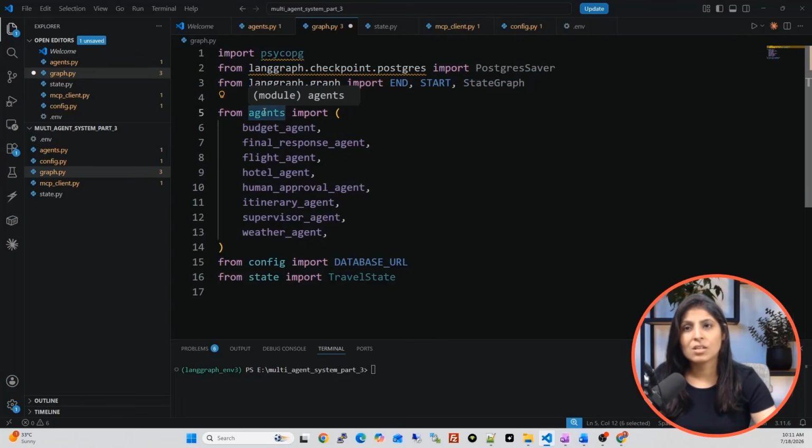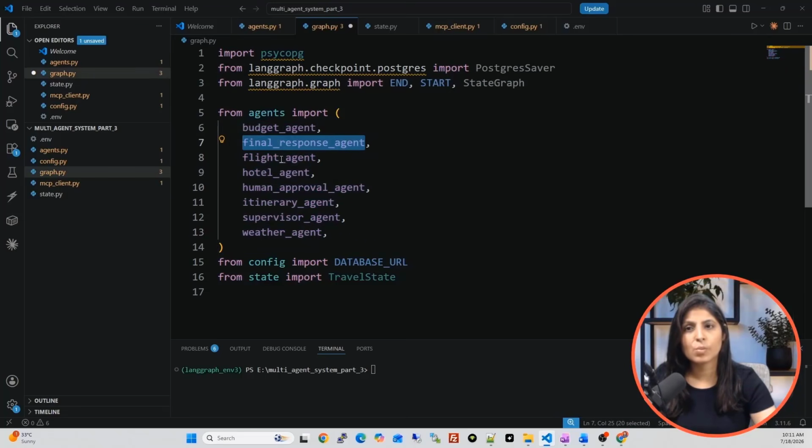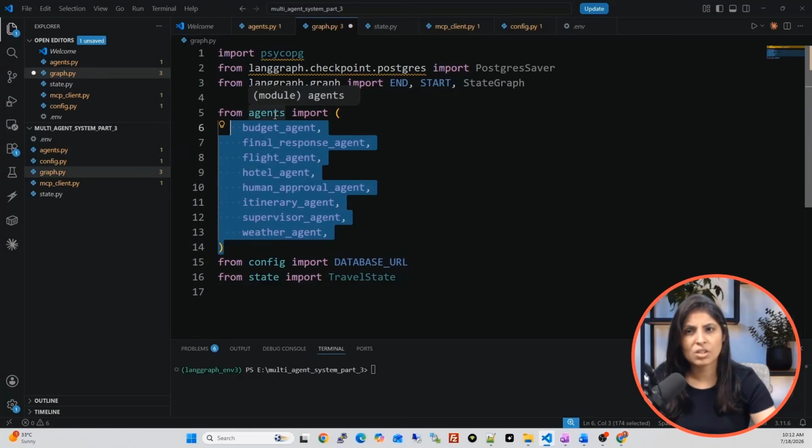And then from the agents.py file, the file which we created, from that file we are importing all the agents. So these are the names of all the agents: budget agent, final response agent. So we have different Python functions, and each Python function represents one agent. So we are importing all those Python functions from the agents file.